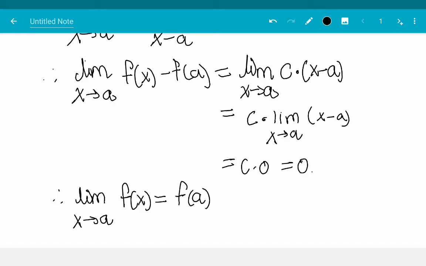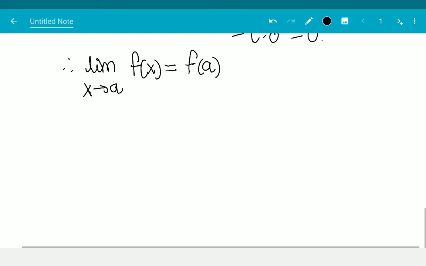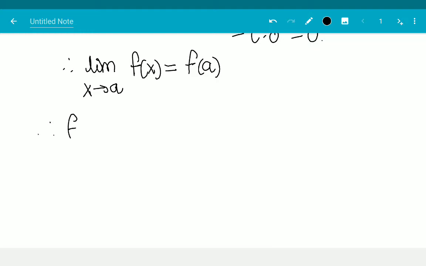And well, that is my definition of the function being continuous at A, right? That the limit as x approaches A of f of x exists and it is equal to f of A. Therefore, we have shown that f differentiable at A implies f is continuous at A.